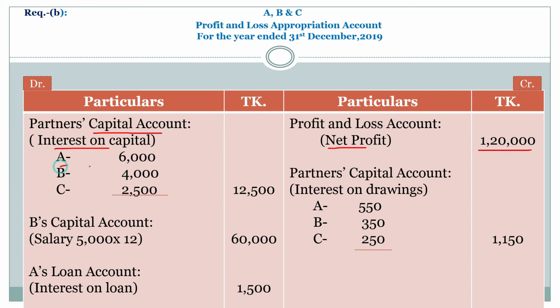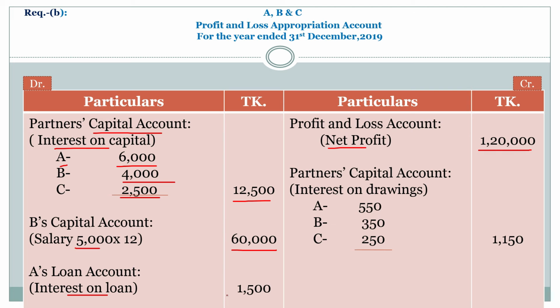Partner A 6,000 taka, partner B 4,000 taka and partner C 2,500 taka. Total 12,500 taka. My dear students, interest on capital is expense for the organization.